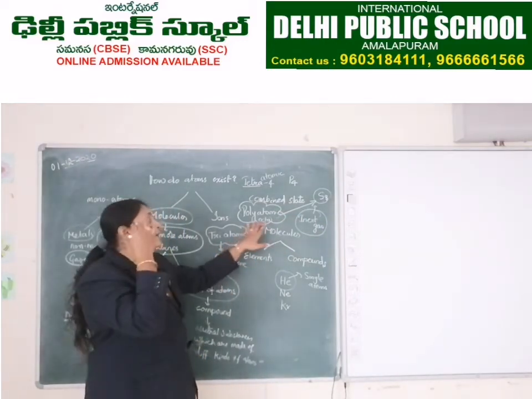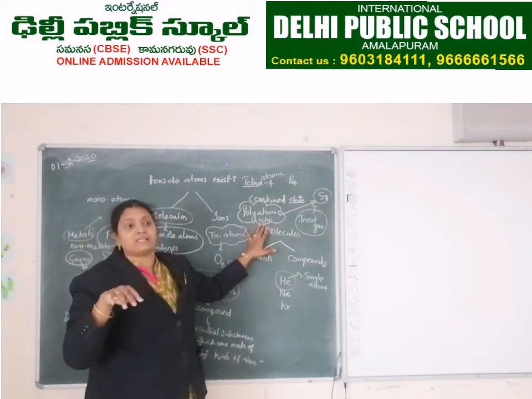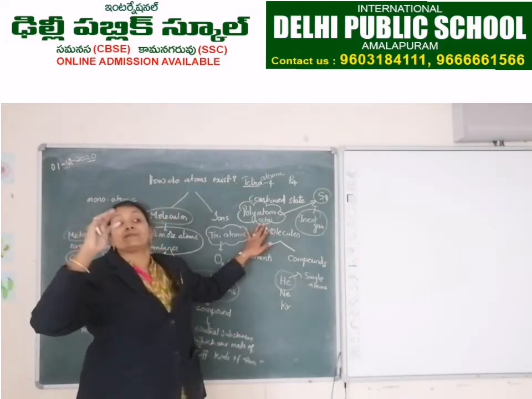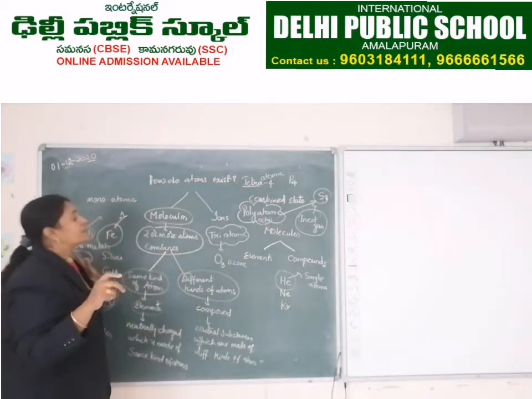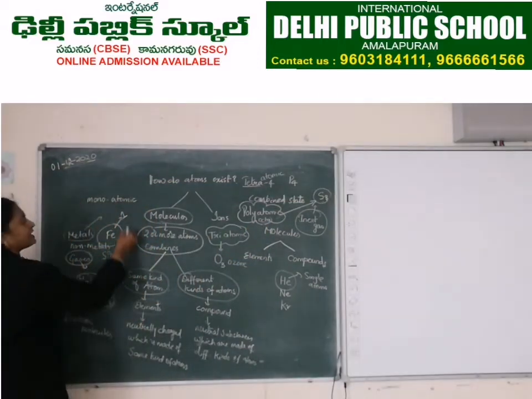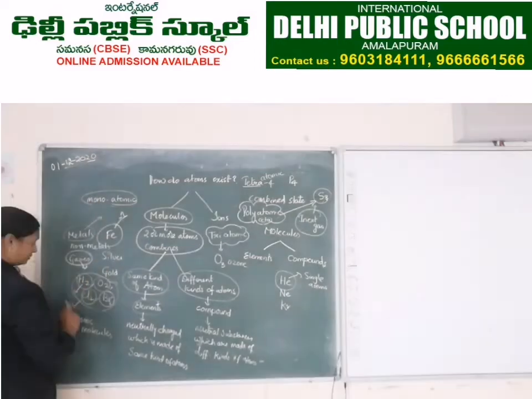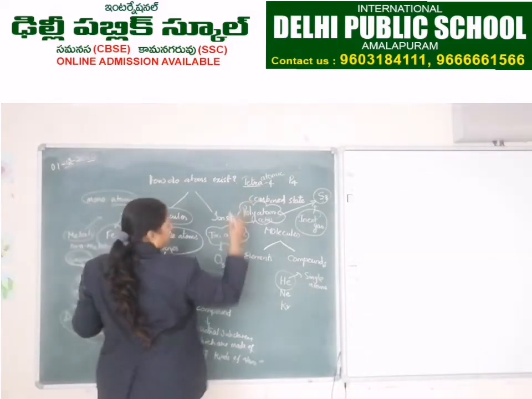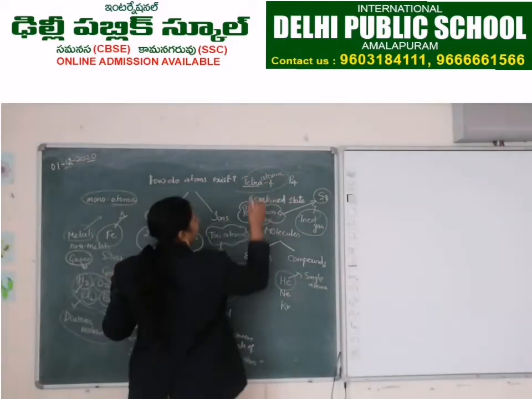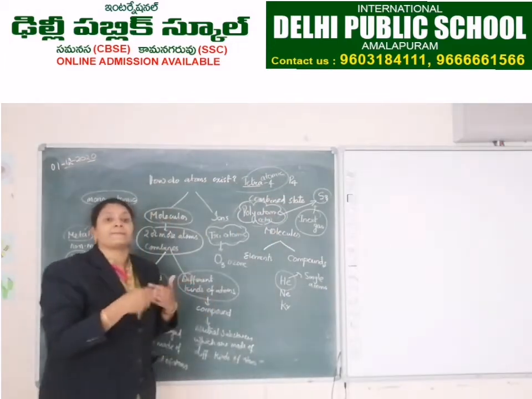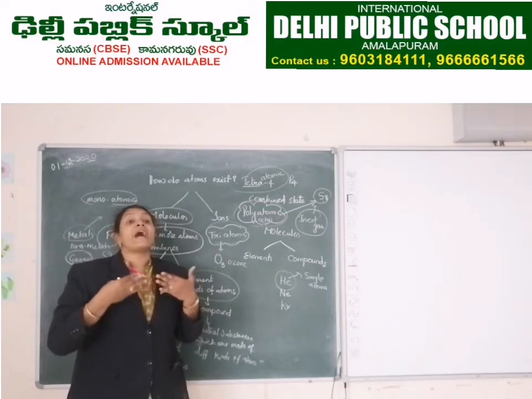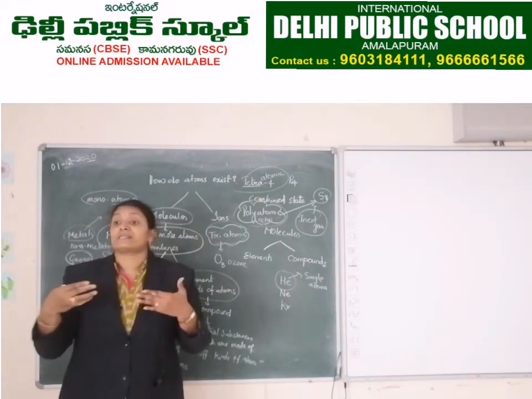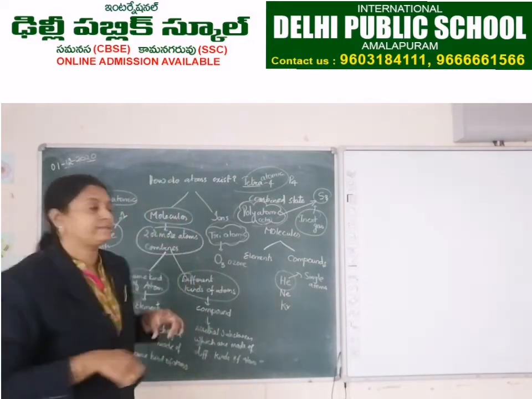If we do not remember octa, nona, all these, you can write them as polyatomic if it is more than 4. Got it? What does this represent? Mono, di, tri, tetra, poly. What does this represent? Number of atoms. The number of atoms present in a molecule is called atomicity.